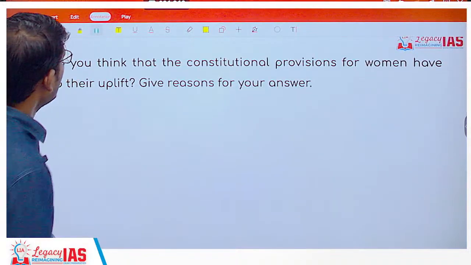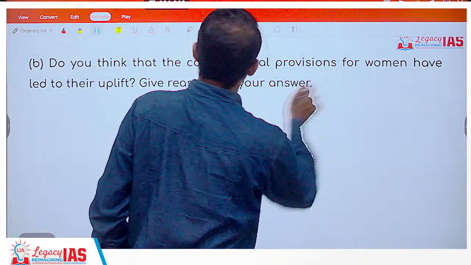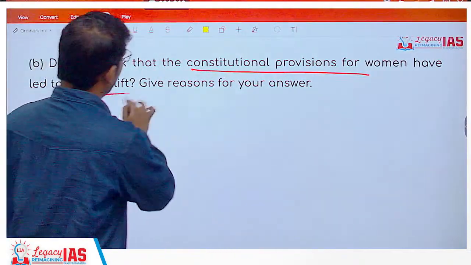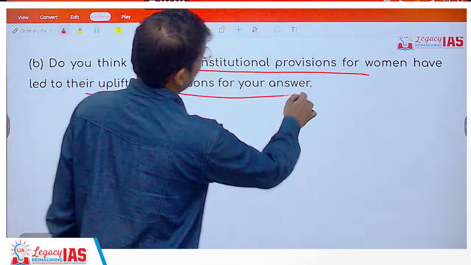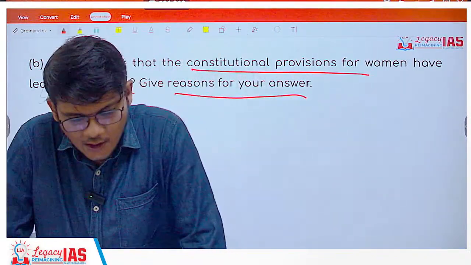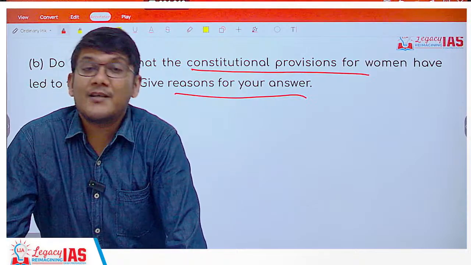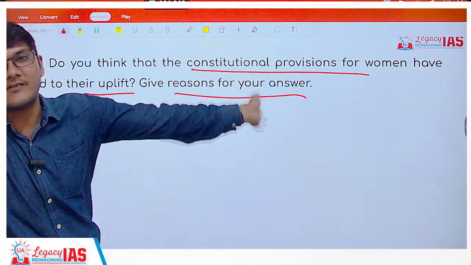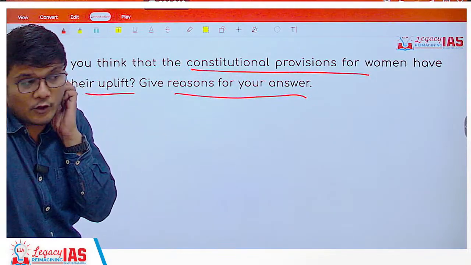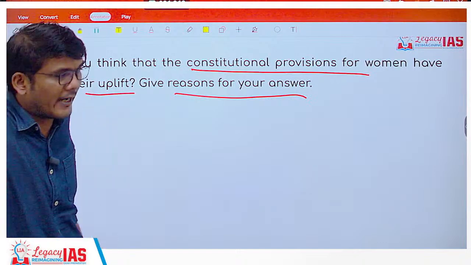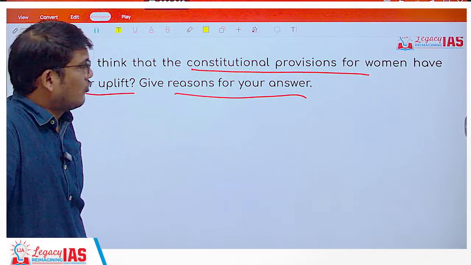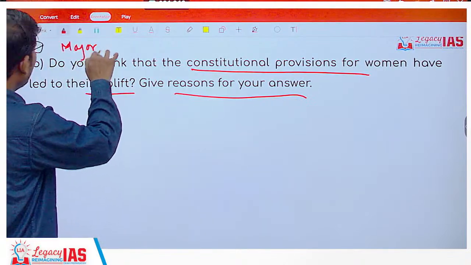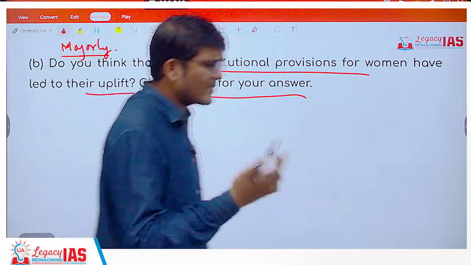Now question 3b, do you think that the constitutional provisions for women have led to their upliftment? Give reasons for your answer. Now this is a question wherein you cannot completely deny it. At the same time, you cannot say everything is hunky-dory, amazing, there is no need for any other improvement or change or improvisation or enhancement or addition, right? So what you have to do is you have to majorly agree, not necessarily majorly, it can be 50-50, it can be less and more, anyway.